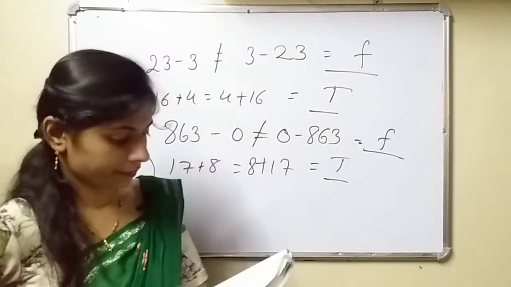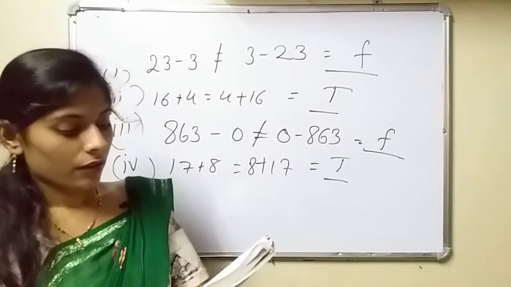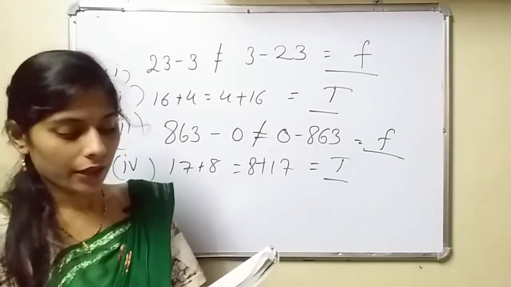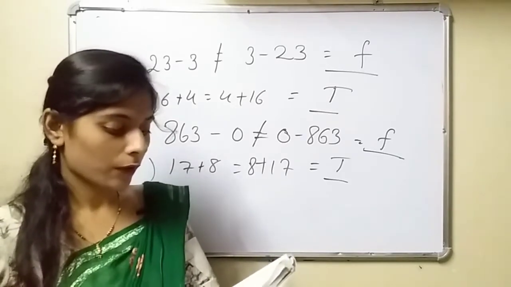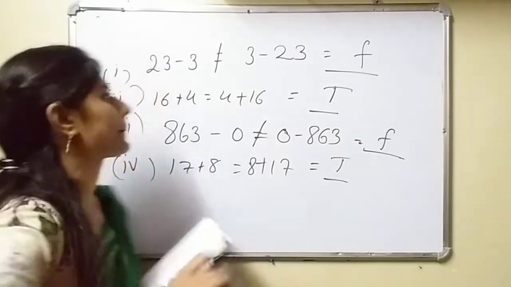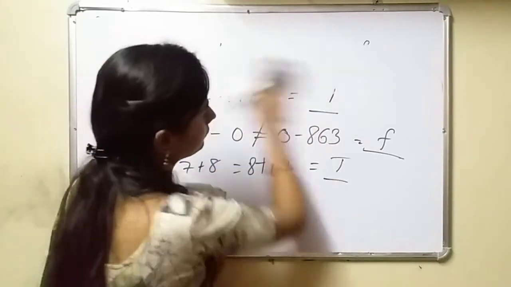Now see, E, F, G and H that you have to solve. Now solve the following using the associative property. Question number 3.